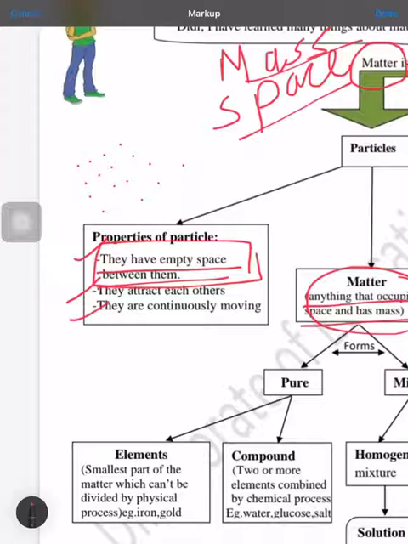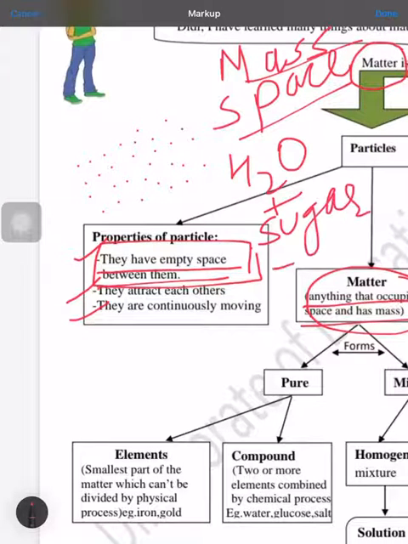This empty space can be proved by doing an activity. We take a glass of water and put some sugar inside it. You take a transparent glass and mark the level of water on the glass, then put a spoon of sugar inside it. When you put a spoon of sugar inside it, the water level rises from your mark.